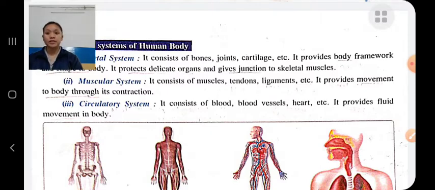Circulatory system. It helps in the circulation of blood throughout the body, and through blood it helps in the circulation of various important nutrients. The circulatory system consists of blood vessels, heart, etc.